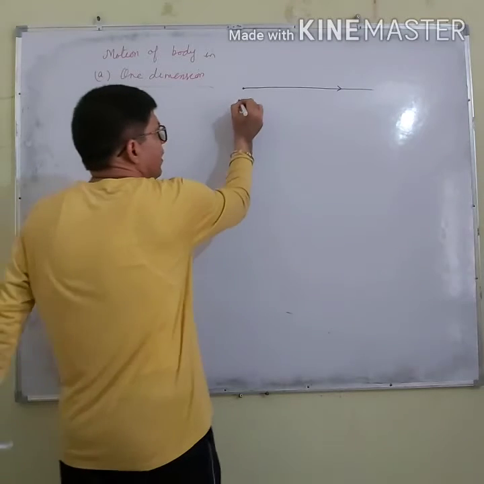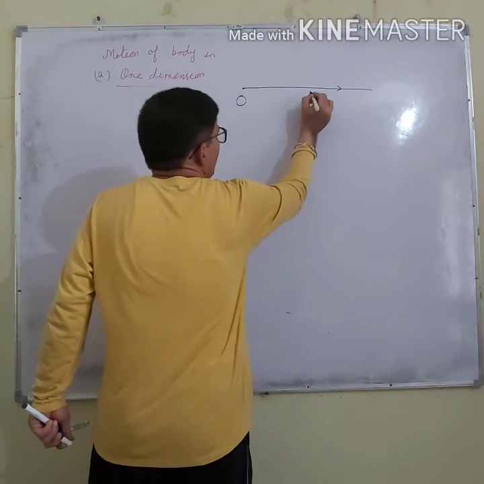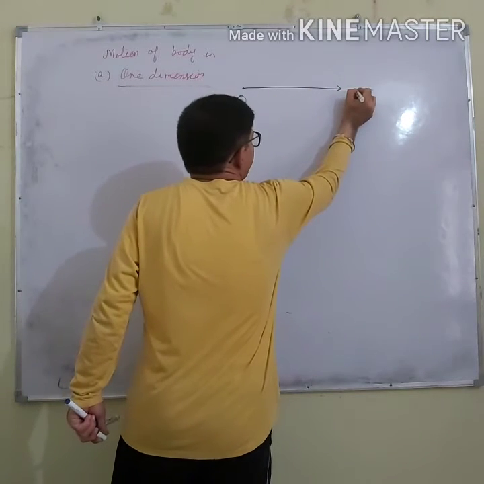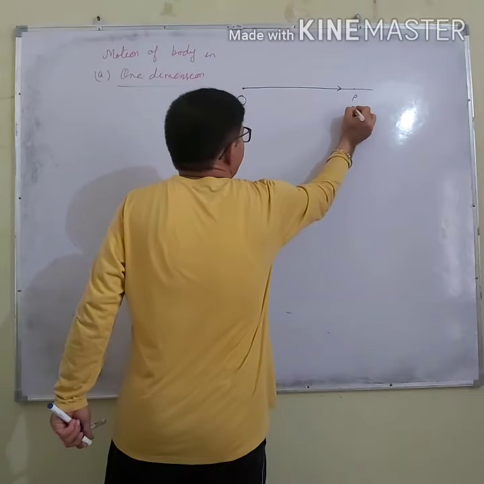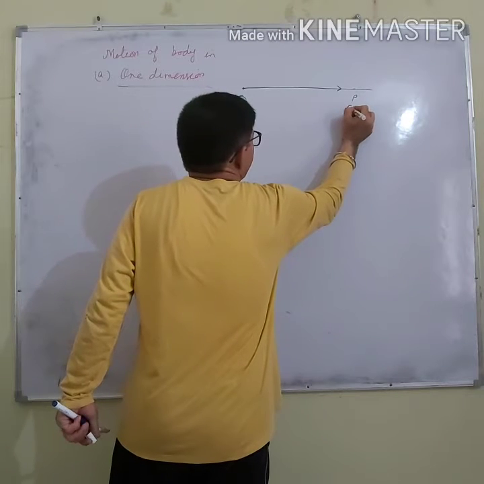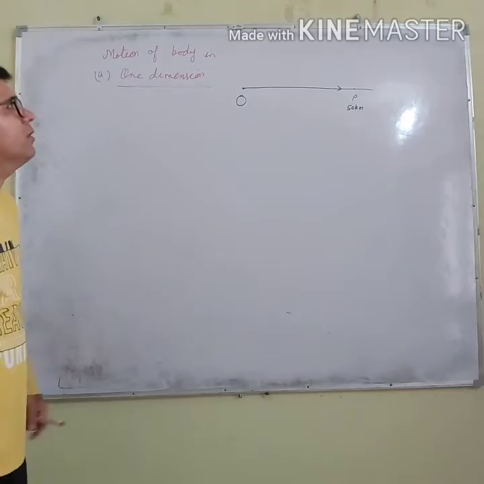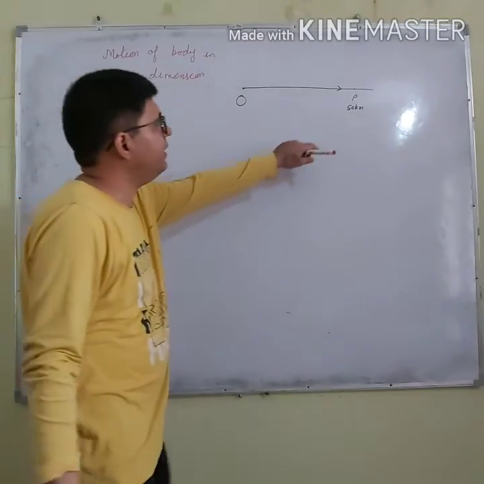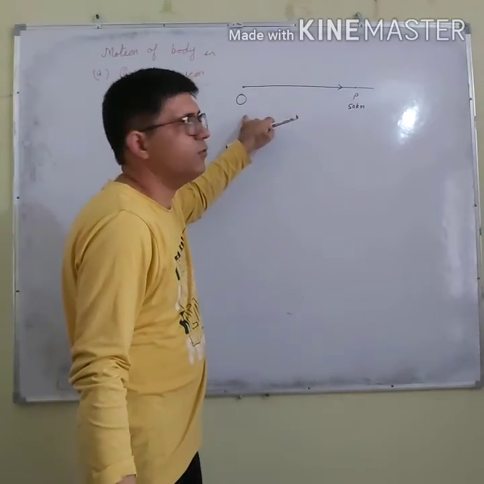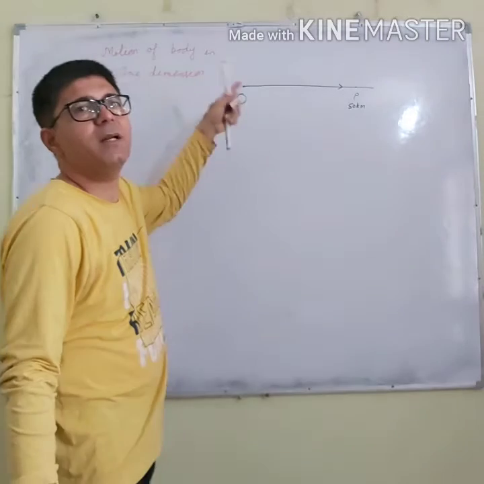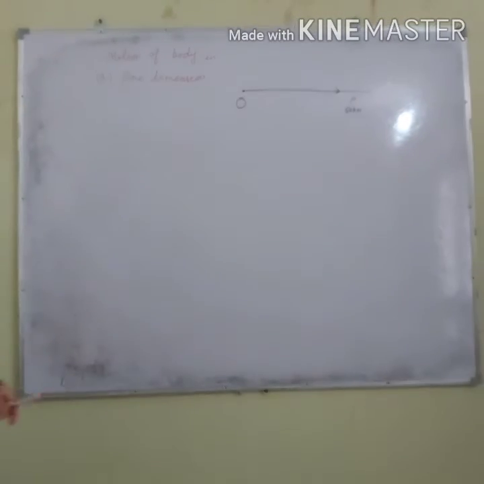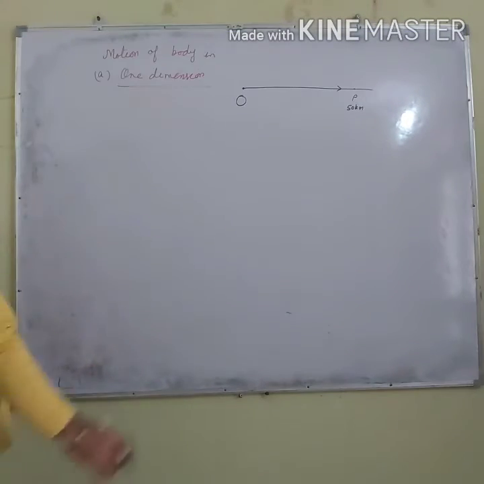Let us say this is the reference point O. Let us say the body is at point P, at a distance of 50 kilometer. If you want to specify the position of P, you will say that it is 50 kilometer with respect to O. So such a motion is the one dimensional motion.